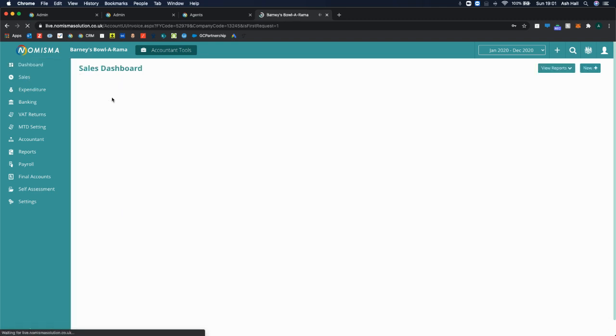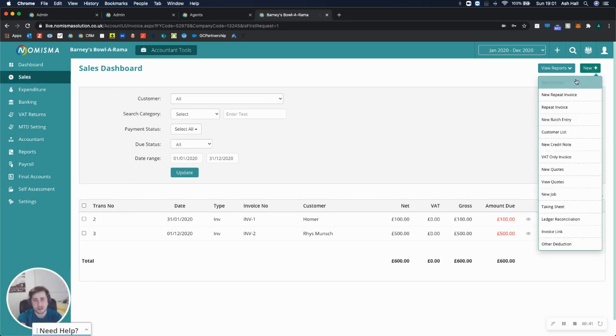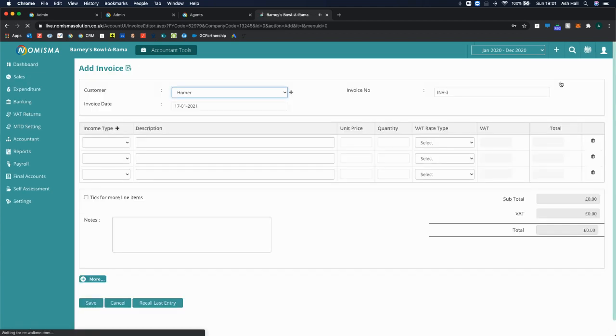Alternatively, you can go to sales. And on the sales page, you've got the new option in the top right-hand corner. So we can actually select new invoice here. And it will take us to this invoice page.